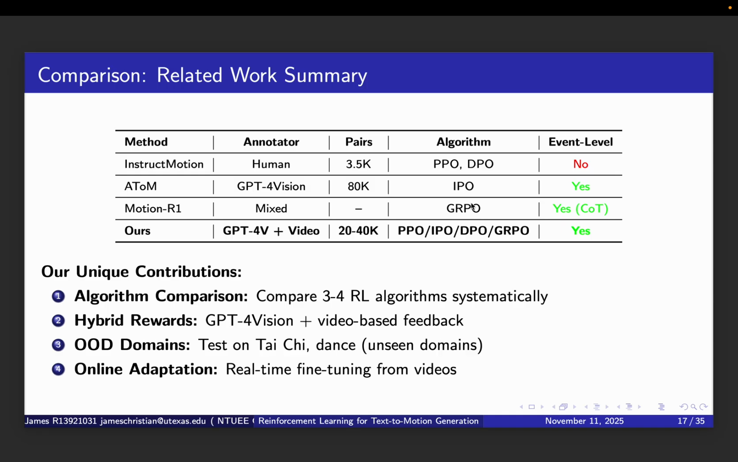First, a systematic algorithm comparison that hasn't been done before. Second, hybrid rewards combining GPT-4 vision with video-based feedback. Third, testing on out-of-distribution domains like Tai Chi and dance that weren't in the traditional data. Fourth, online adaptation capability, allowing real-time fine-tuning from video references. This combination of contributions makes our project distinct from all prior work.